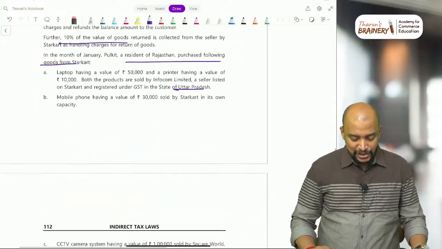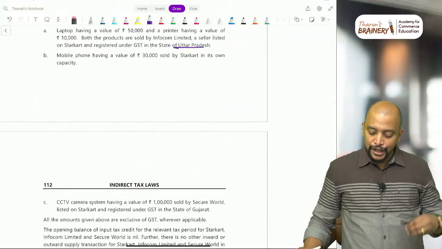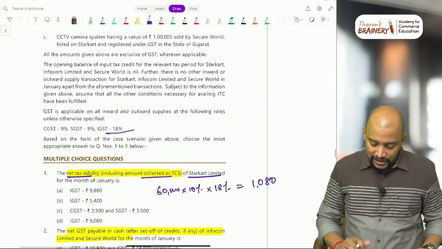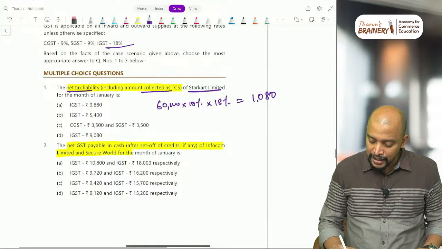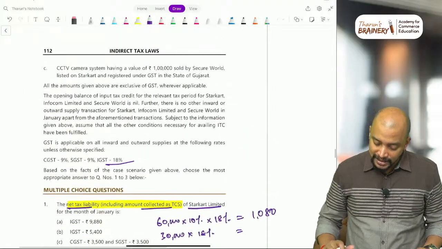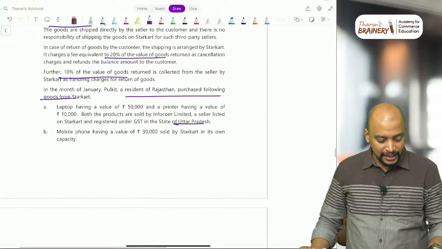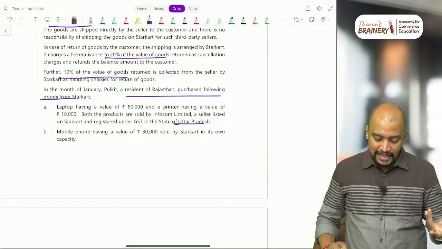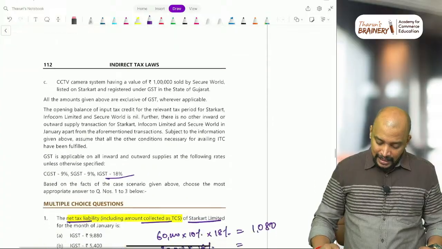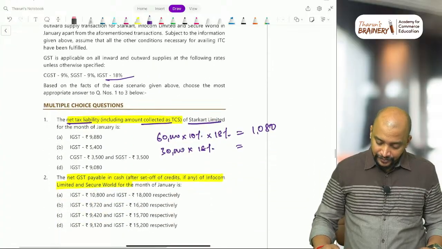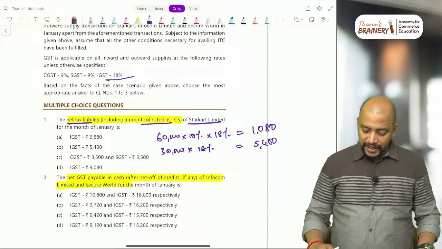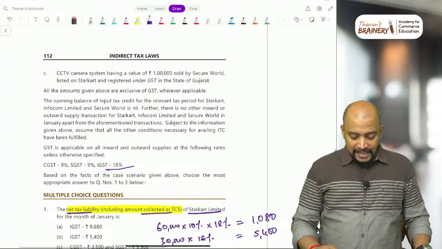Then next transaction, a mobile phone having a value of 30,000 sold by Star Card in its own capacity, own sales. So 30,000 rupees worth of mobile they are selling, and the rate of GST is 18% in this case. So 30,000 into 18%, again it is interstate, in its own capacity, and here 5,400 should be taken.